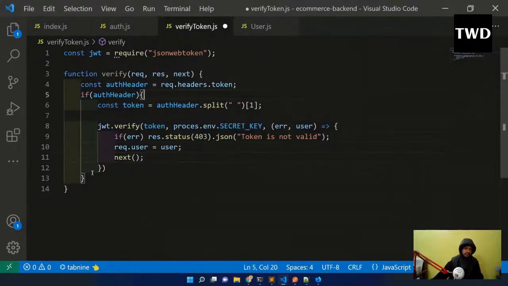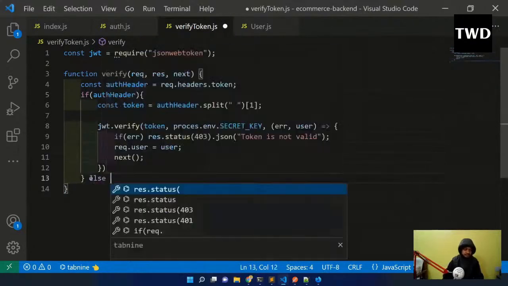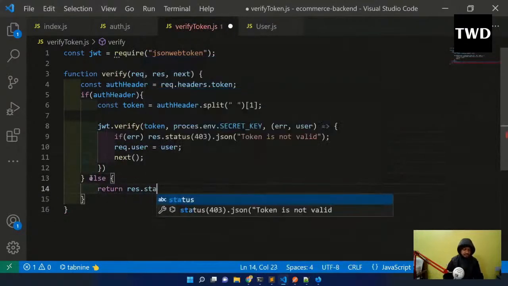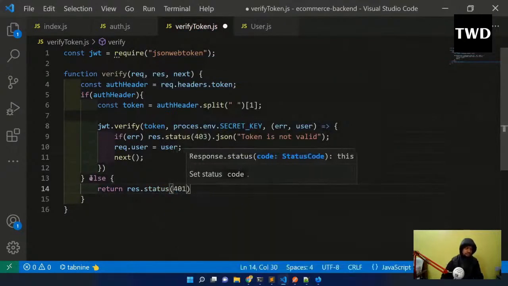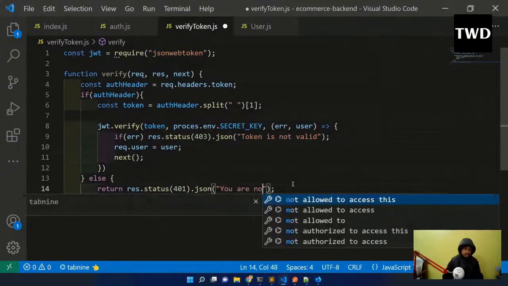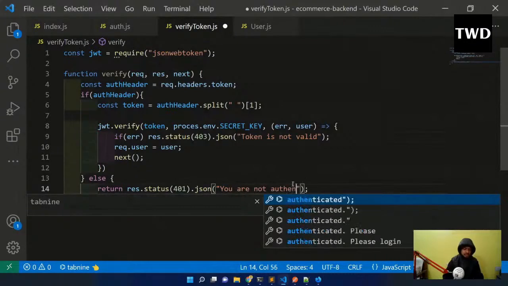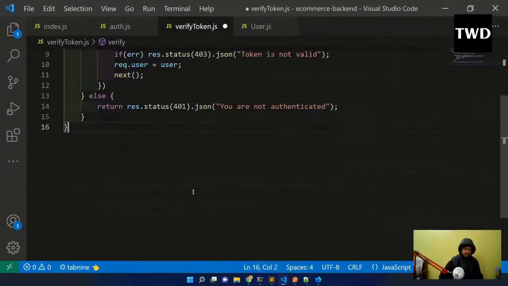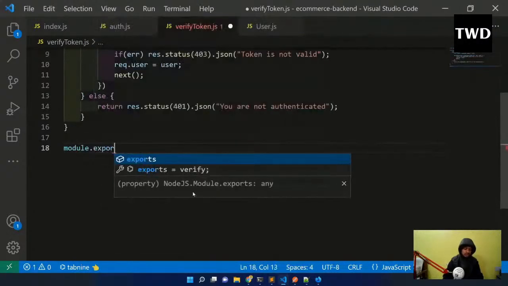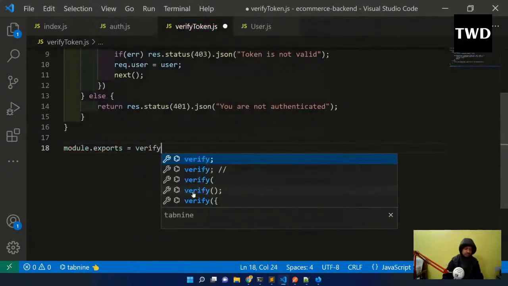So if authHeader is ending here, then we'll have an else also, and this else will contain return res.status 401 json, you are not authenticated, and after that I will do module.exports equal to verify.